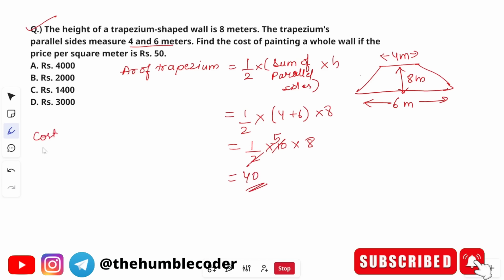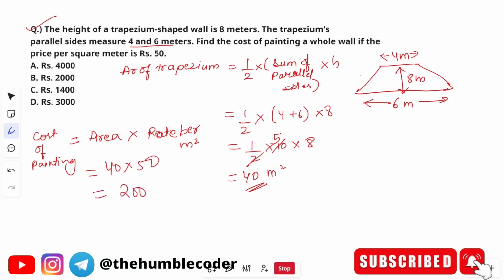So I will write it over here. Cost of painting will be equal to, see, we have to paint the entire area and rate per meter square is given to us, right? So area that we have is 40 meter square and rate per meter square is 50. So the final cost will be 2000, right? 4 5s are 20 and then these two zeros. So 2000, which is option B, will be the correct answer for this question.